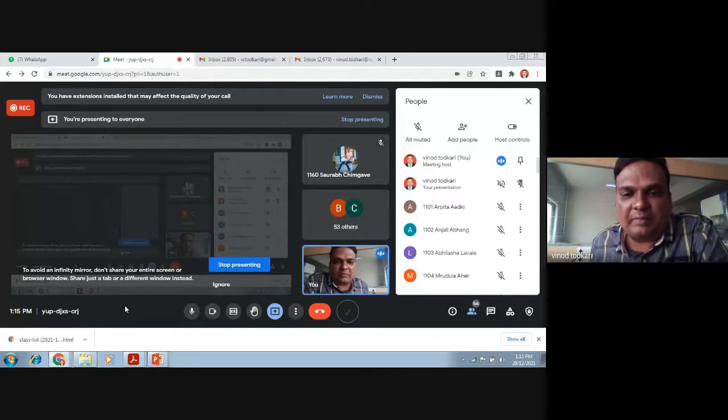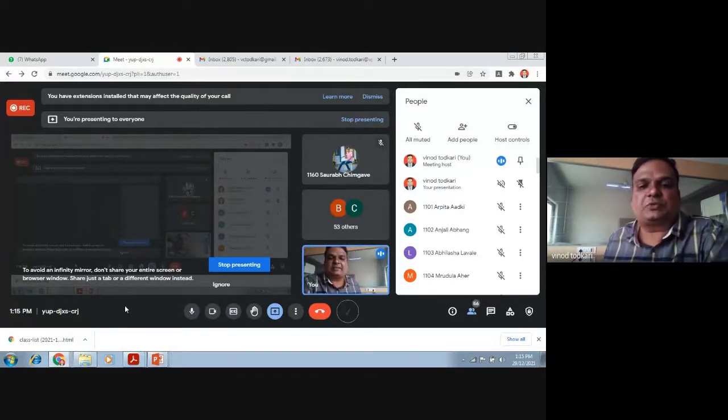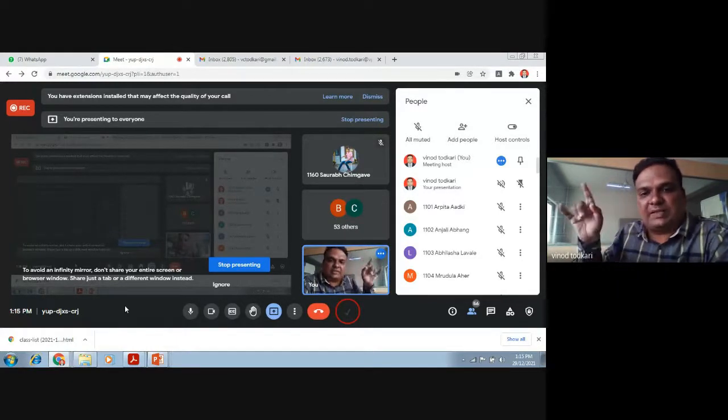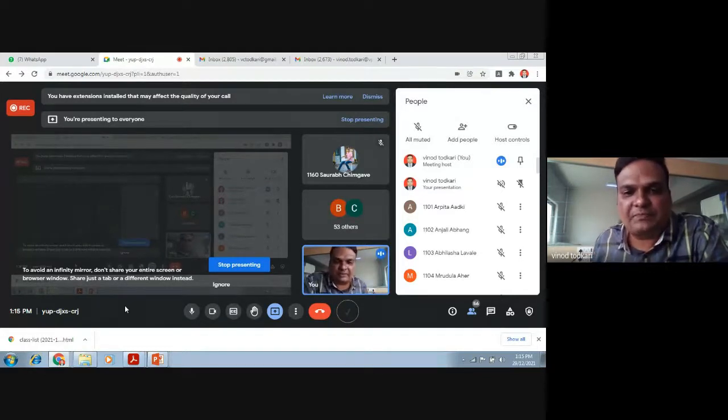rho is equal to m upon v, so m is equal to rho v. Mass is equal to density into volume. What is density? 1000. What is volume? 1 liter, which means 10 raised to minus 3 meter cube. So 10 raised to 3 into 10 raised to minus 3 will be 10 raised to 3 plus minus 3, which is 10 raised to 0, and that is nothing but 1.